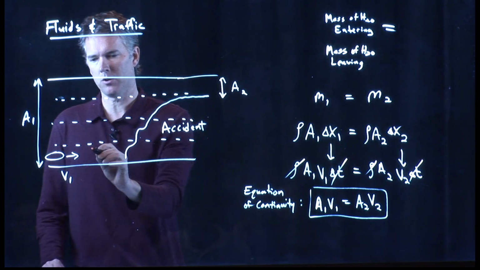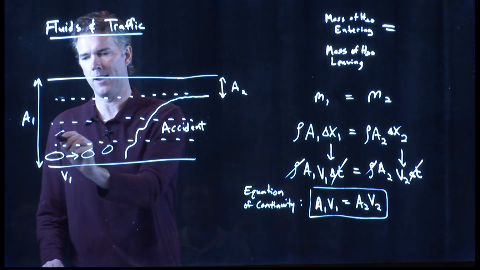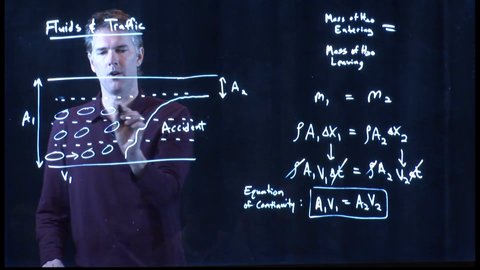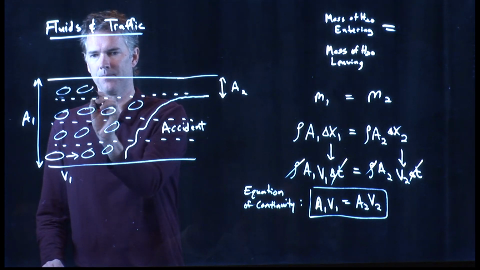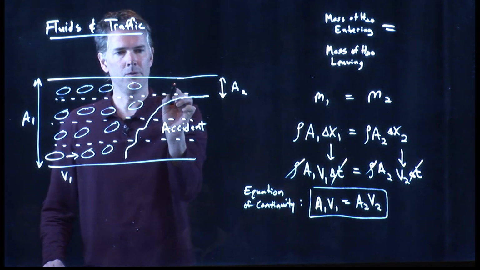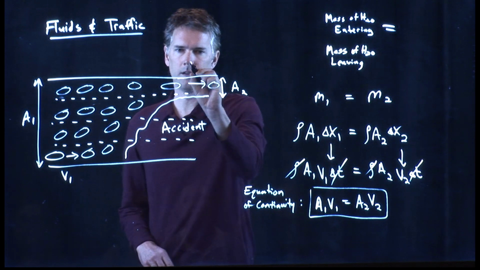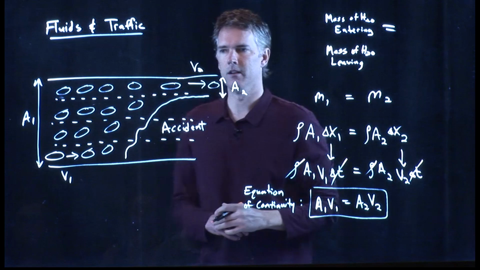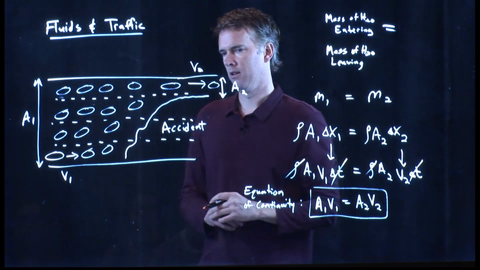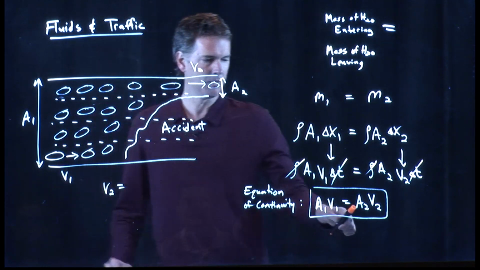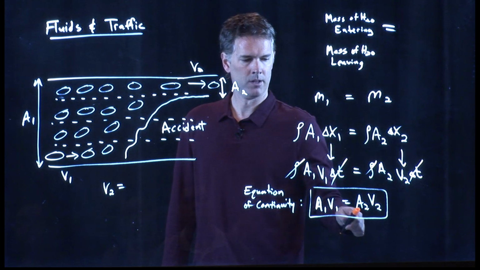So you know what happens. All the cars stack up here and then they have to start merging over. Okay, and there's lots of cars and lots of density. But as soon as they get into this region, they start moving at a speed v2. And v2 is now given by this equation right here. What is it?